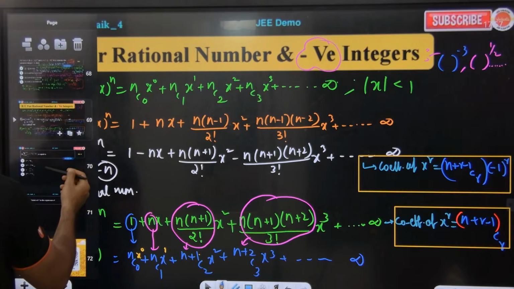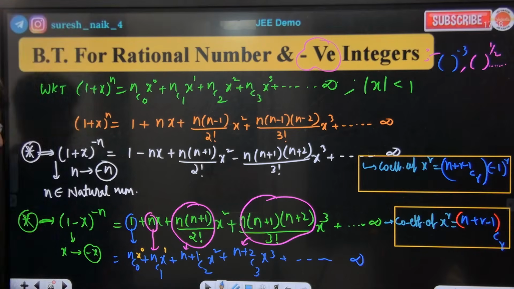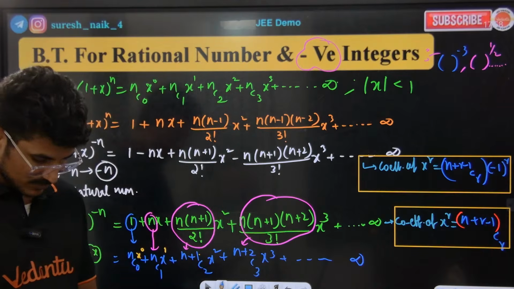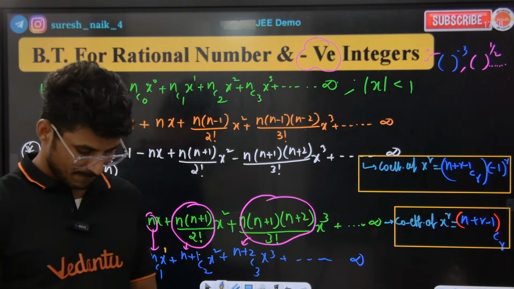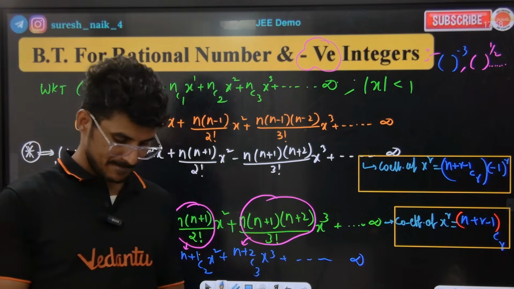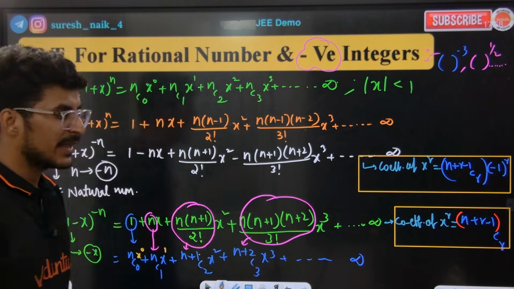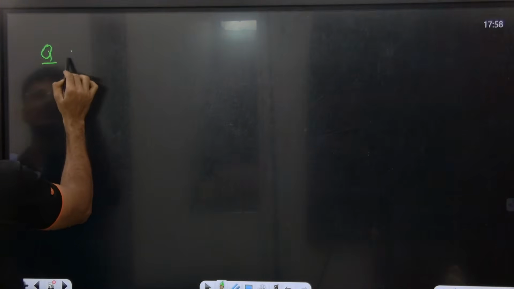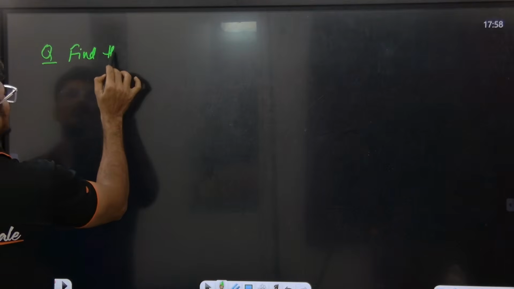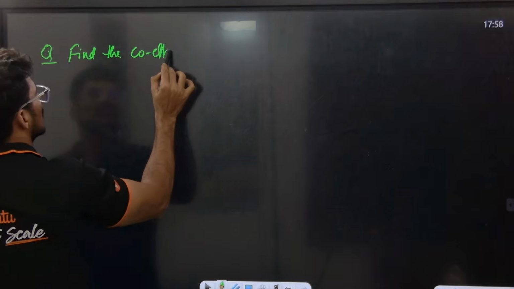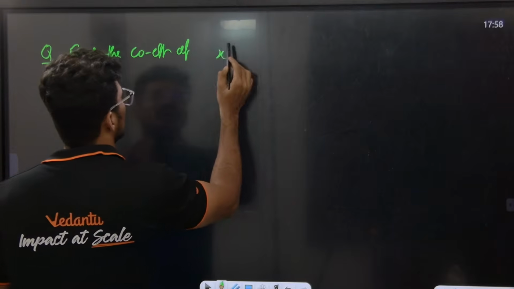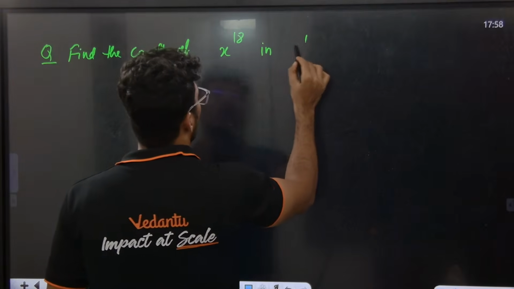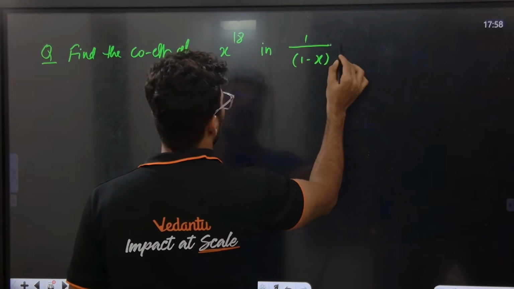Let's see one question. Let us solve one question. Are you all ready for the question? Okay, I'll give one simple question. Listen to the class. Find the coefficient of x to the power of 18 in 1 divided by 1 minus x to the power of 5.